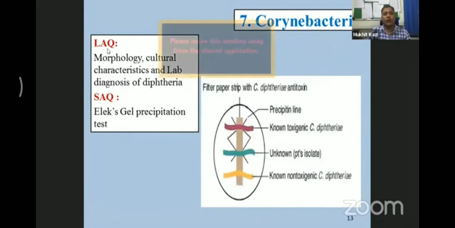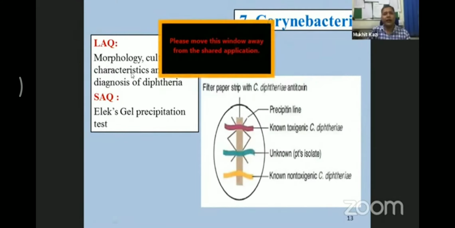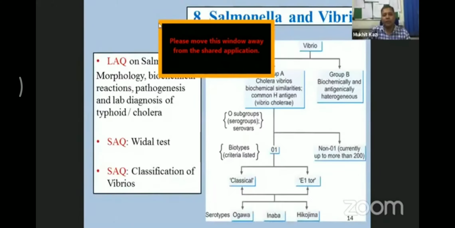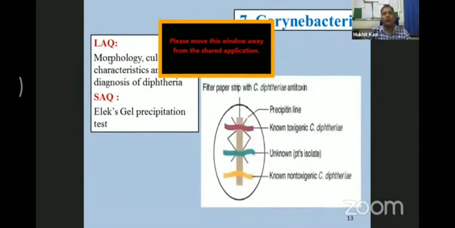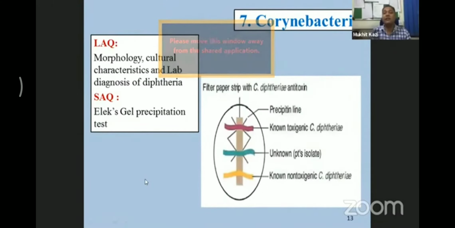So what do you expect from the LAQ? It is again the same: morphology, cultural characteristics, and the laboratory diagnosis of diphtheria. As I have told you about the important aspect, how do you remember the morphology and cultural characters. Here you can remember one of the MCQs from the Corynebacteria is the Chinese letter appearance. This is the organism which gives you the Chinese letter appearance in the Gram-stain morphology. So this is one of the MCQs from this chapter.